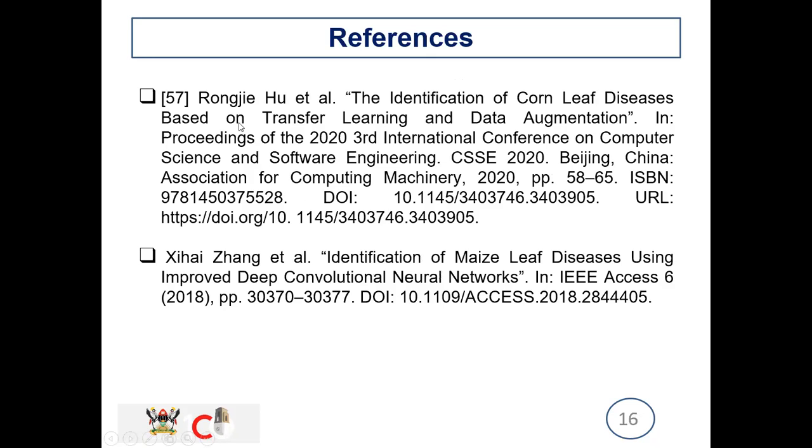These are some of the references: identification of maize diseases based on transfer learning and data augmentation, which was done by Chang. You also have Xiang Zhang, who also did some work using improved deep learning convolutional networks.